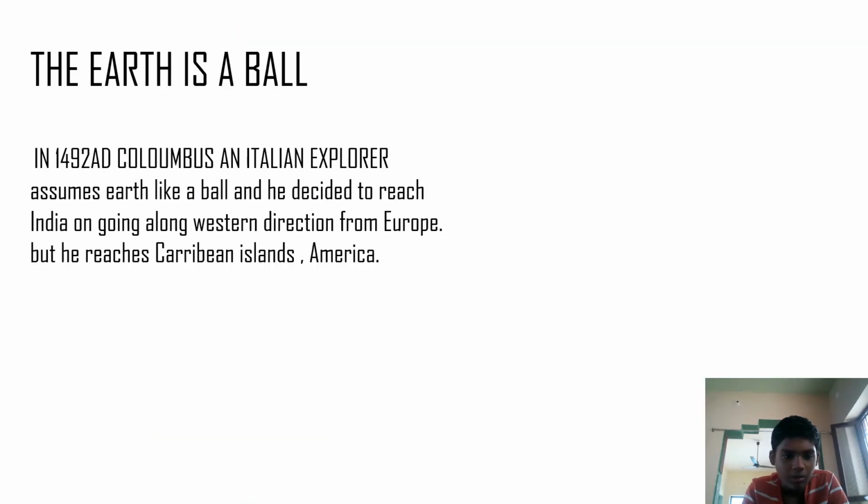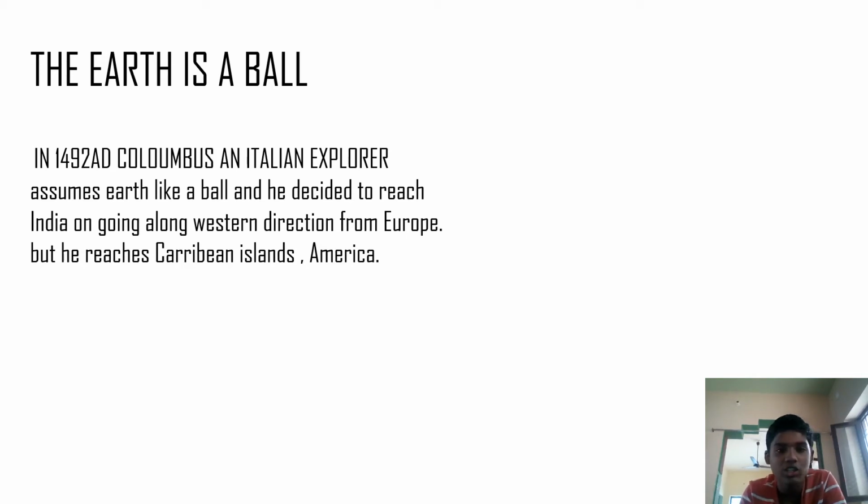Coming to the Earth being a ball. Between the 13th and 14th centuries, people in the world believed that the Earth was a square shape. They believed that when we travel in a vehicle and reach the bottom of the Earth, we will slip down. But in 1492 AD, Columbus, an Italian explorer, assumed the Earth was like a ball.